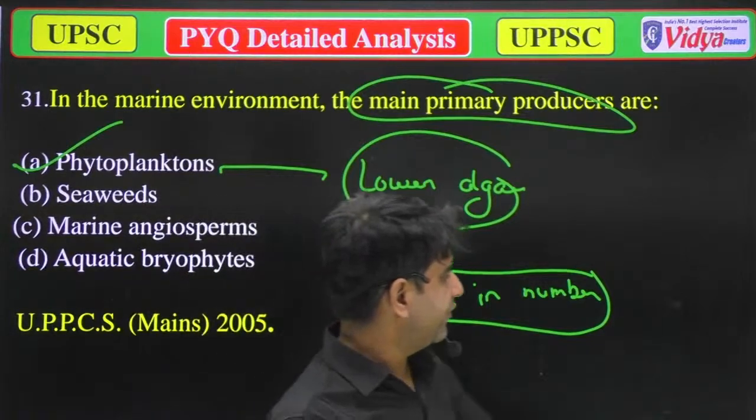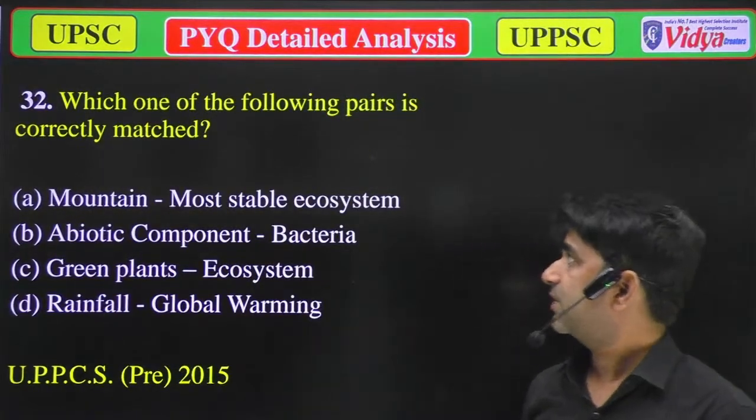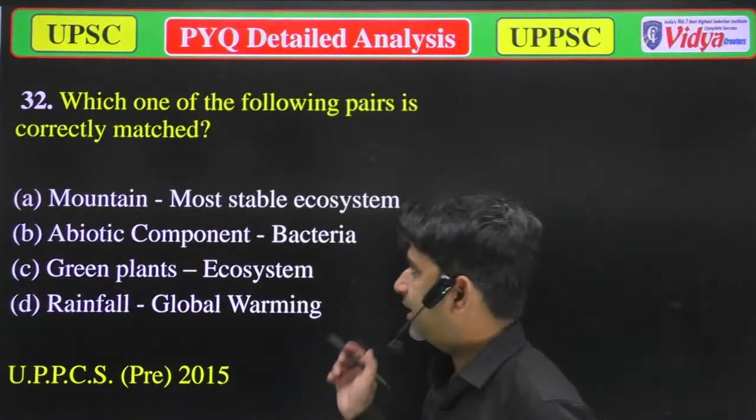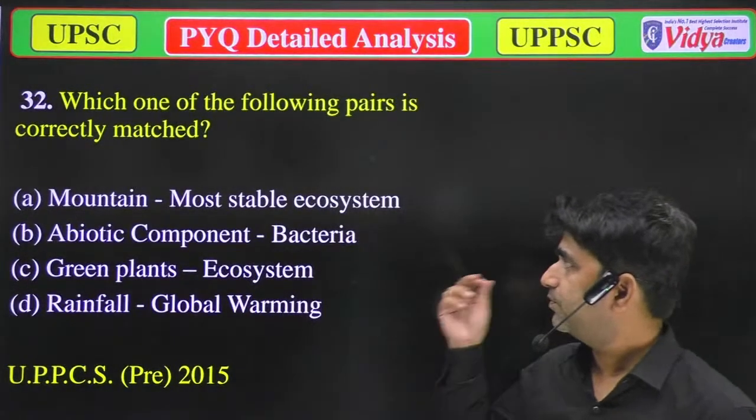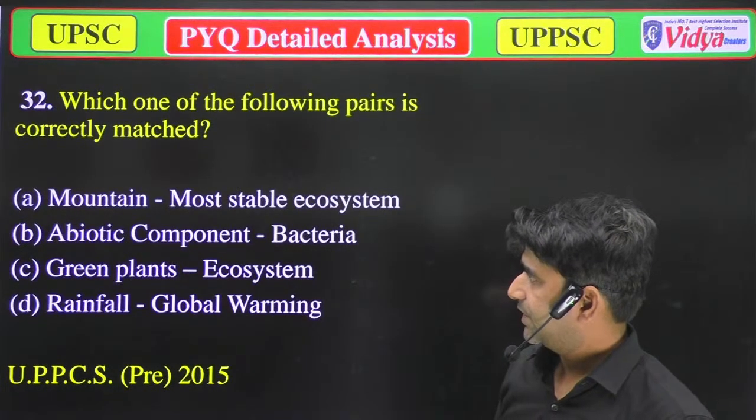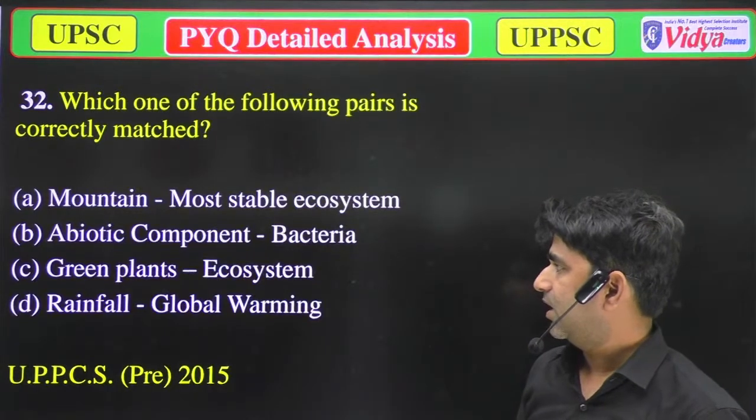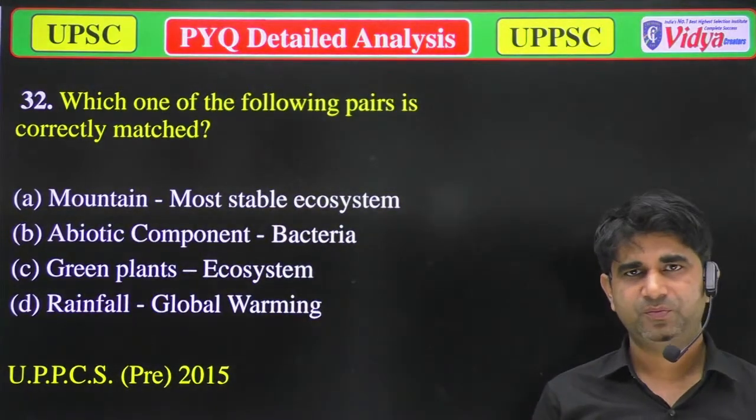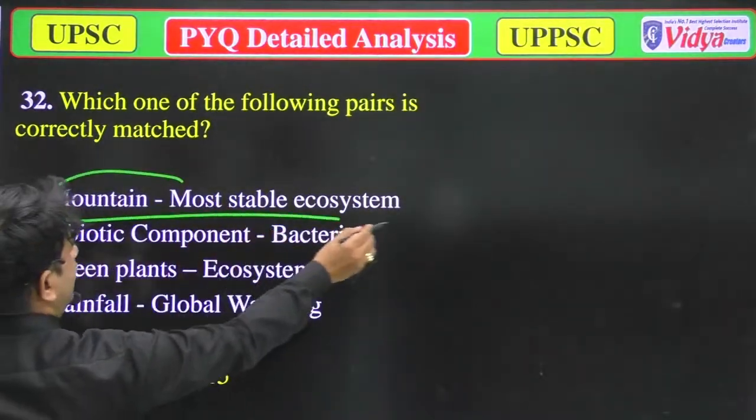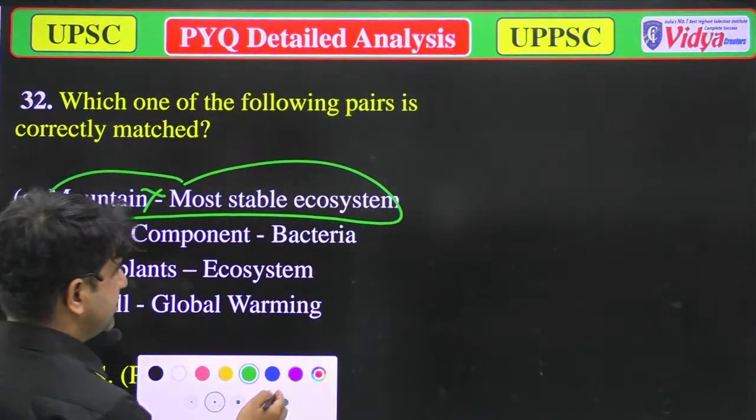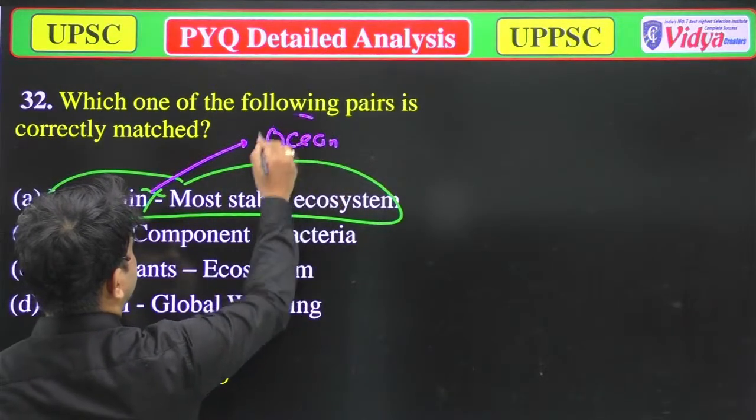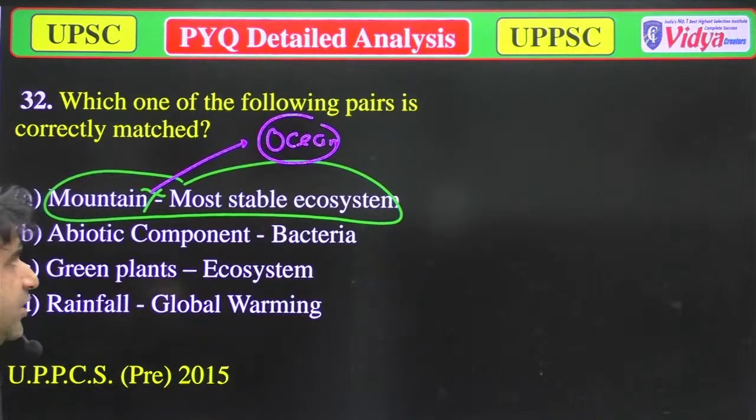Okay. Now we'll move to the next question. Which one of the following pair is correctly matched? Option A, mountain, most stable ecosystem. B, abiotic component, bacteria. C, green plants, ecosystem. D, rainfall, global warming. I think now you can answer it. Mountains being the most stable ecosystem is wrong, because when we talk about the most stable ecosystem, ocean is the correct answer. Ocean is the most stable ecosystem. So this is wrong.